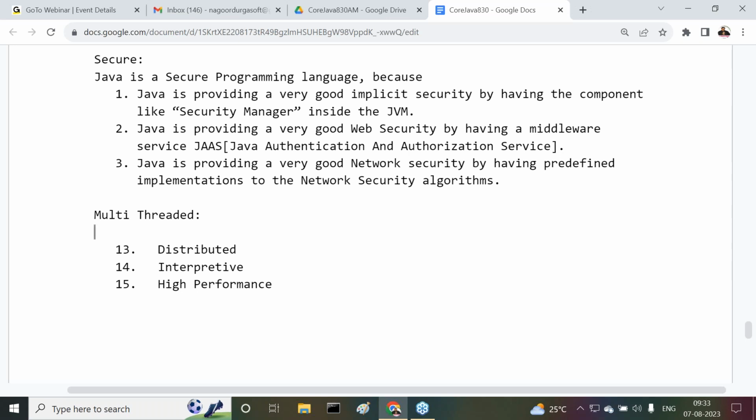Once we complete this introductory content, the next topic is the steps to prepare the first Java program. There I will discuss how to download Java software from the internet, how to install it in our system, and after installation, what setups we have to provide. Then how to install an editor and IDE, and how to write a program. To write a program, what is the minimum required? After understanding this, how to compile a program. If I compile a program, what is going on internally? If I execute a program, what is going on internally? We are going to understand everything clearly.